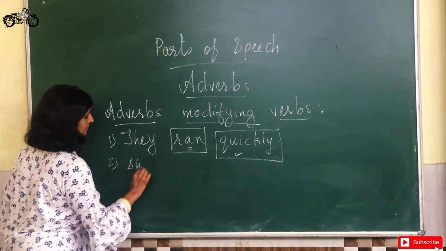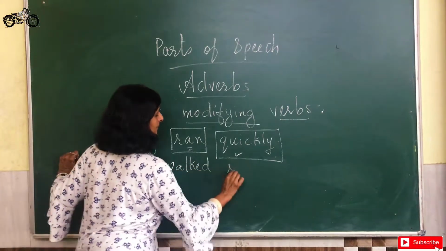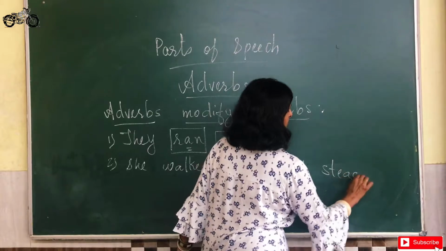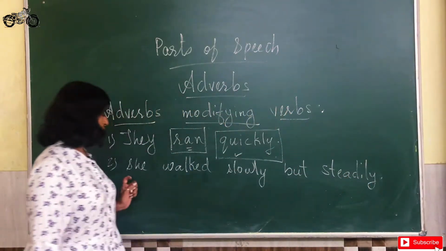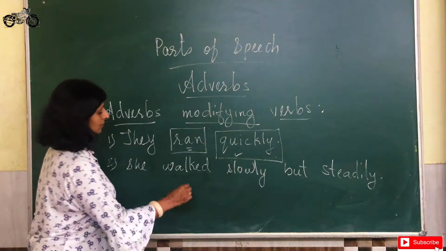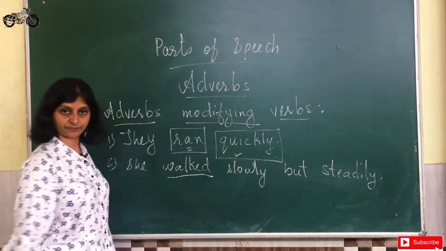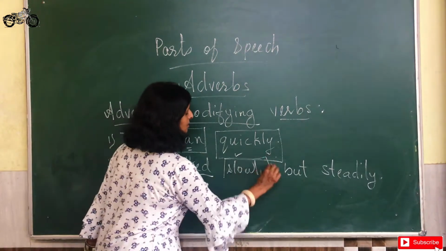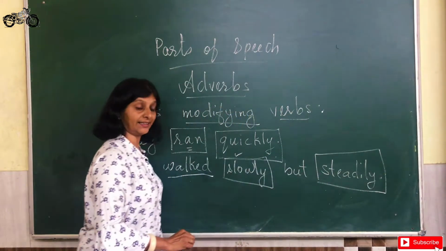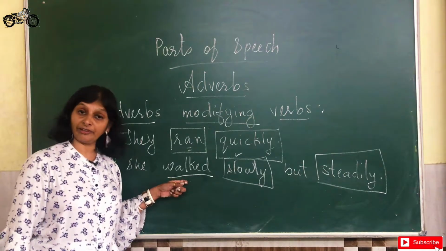Let us look at another sentence. She walked slowly but steadily. So the verb here is walked, and the words slowly and steadily both are talking about her way of walking.